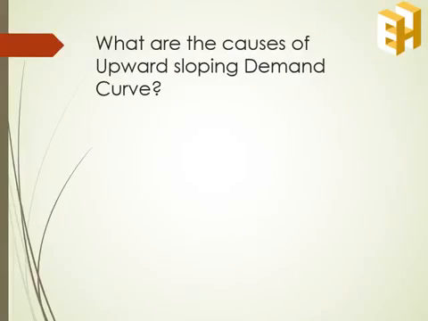The causes of an upward sloping demand curve are, first, articles of distinction. This is also known as the Veblen effect. The more capability a commodity has to enhance status, the more of it will be demanded at a higher price. Second factor is ignorance. If a consumer is ignorant in the purchase of a commodity, he may buy it at a higher price. Lastly, we have Giffen goods. These goods are a part of inferior goods whose quantity demanded falls with the fall in price.